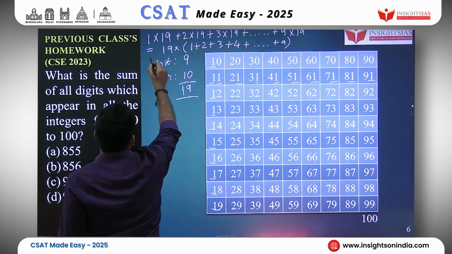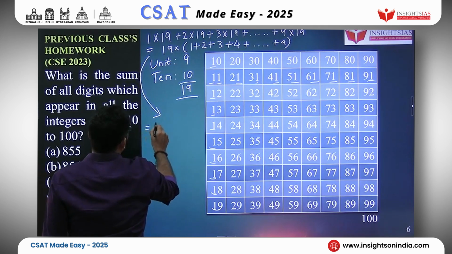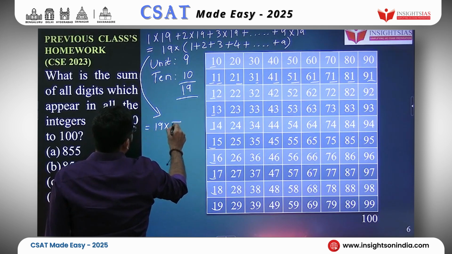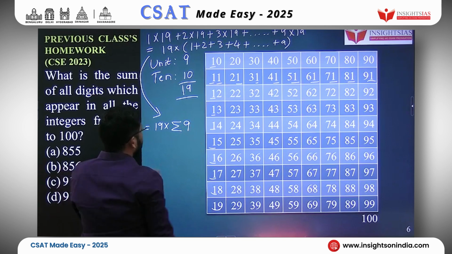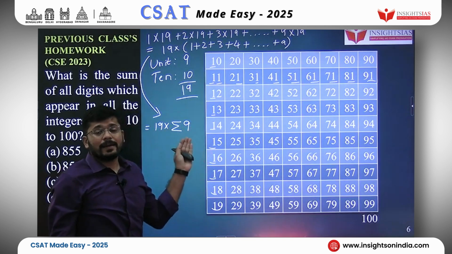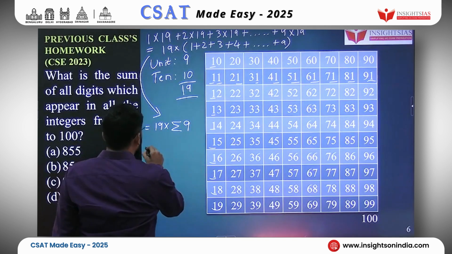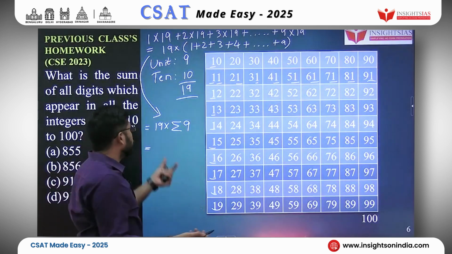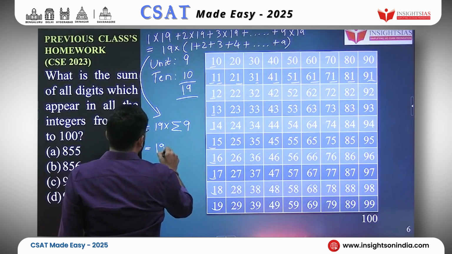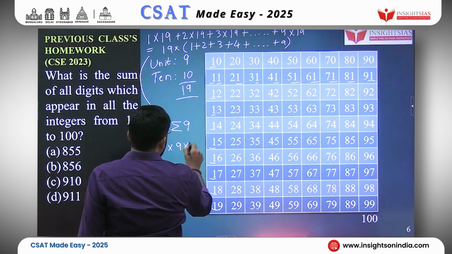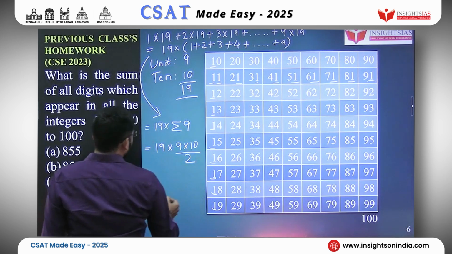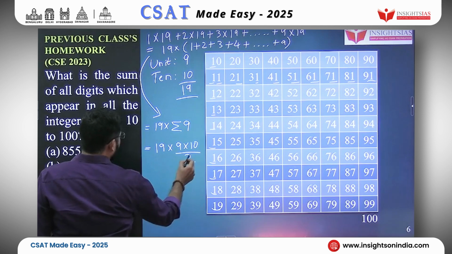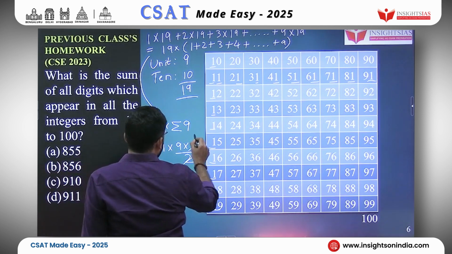And we know that, that is equal to 19 into the summation 9, the sum of the first 9 natural numbers, and we have a formula for it. Summation n is equal to n into n plus 1 by 2. So here it is 9 into 9 plus 1, 10, by 2. So 2 will divide 10, 5.